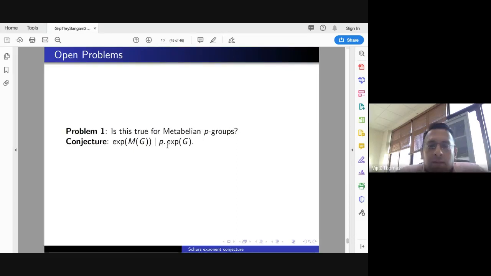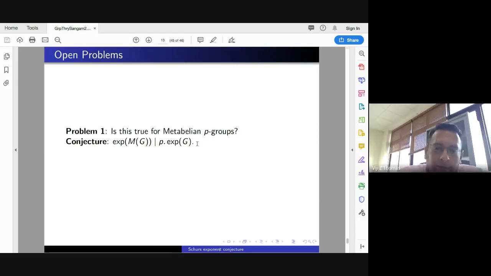Can we get that the exponent of the Schur multiplier divides P times the exponent of the group? So P is the prime, okay? Because I told you the exponent problem can be reduced to just finite P groups. We do not have to worry about anything else, you can reduce it to finite P groups. So the P is the P for the finite P group. So does the exponent of the Schur multiplier divide P times the exponent? And we have results for which at least class 7 we have done, and many more.